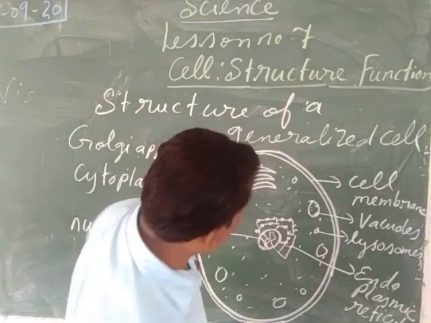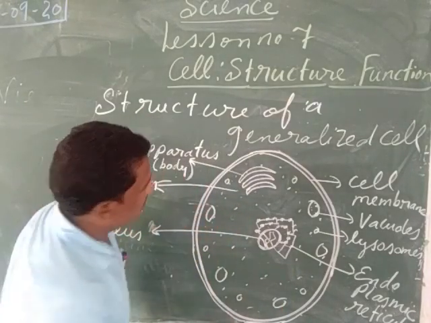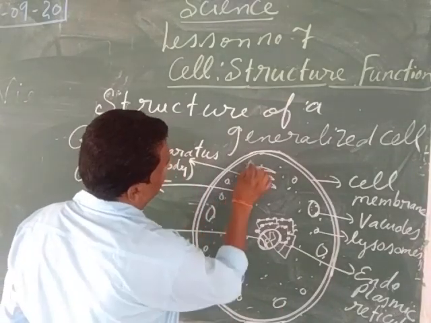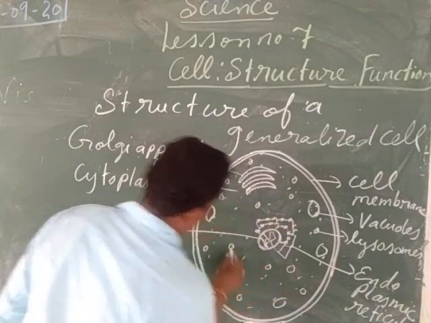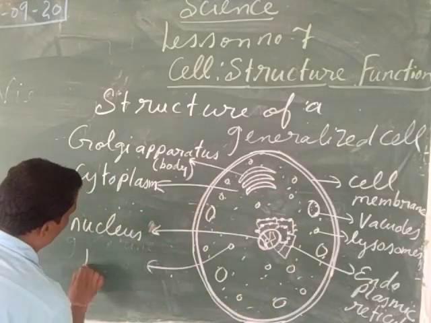Then my children, after that we can see much smaller spherical structures. They are called the ribosomes.